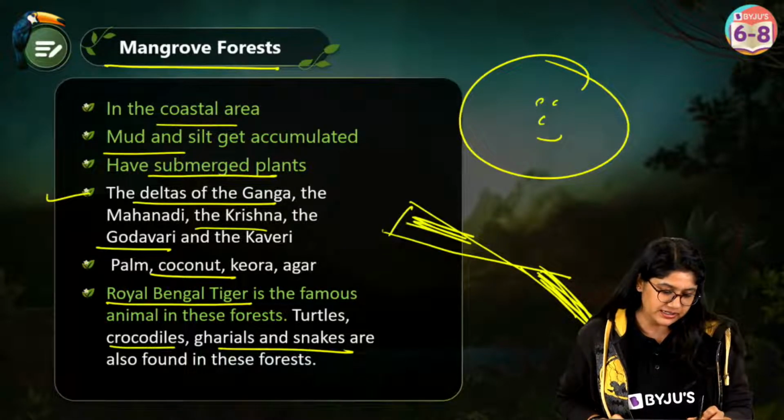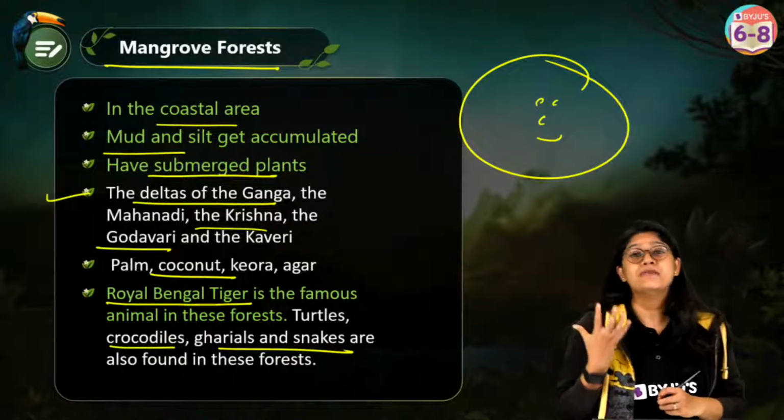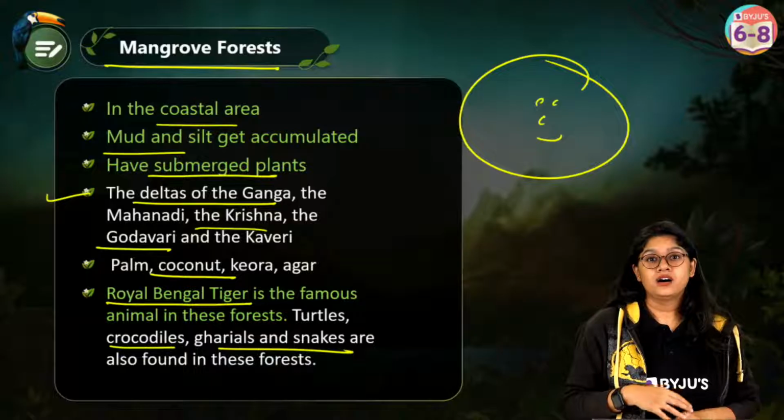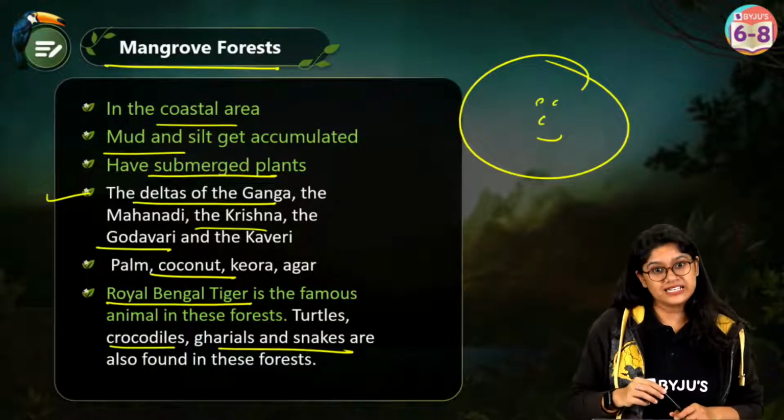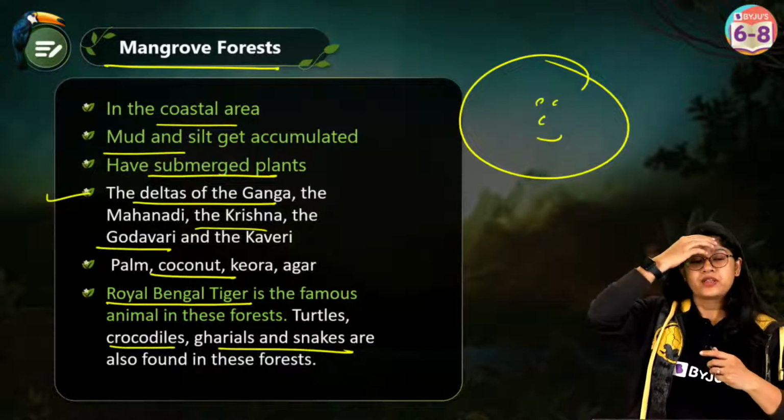It forms a delta, and there, of course, it has a good amount of minerals also, and we have a good biodiversity. Are we clear? Yes, Arpita, yes. Oh, you're from West Bengal. Nice, very good. So, gharial, right?